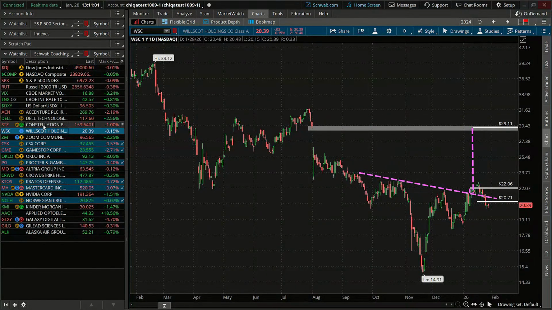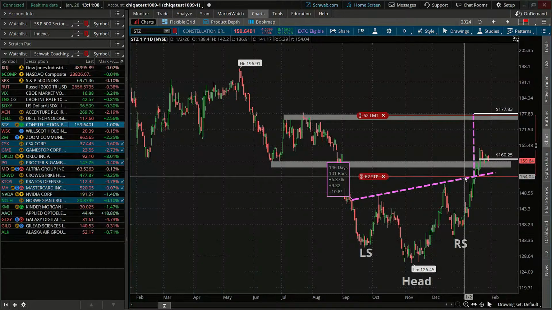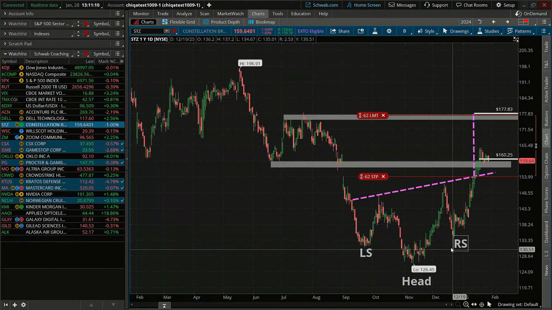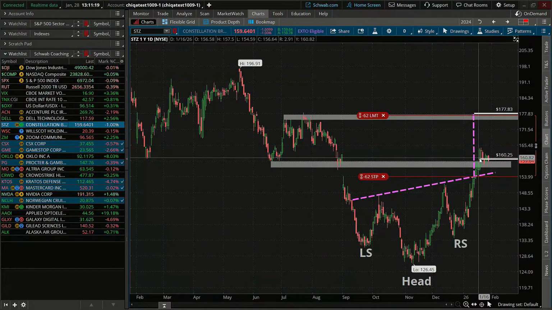Now, if we go back to STZ, the one we were looking at before, this one is slightly more bullish because you can see the neckline slants in the opposite direction, where you have not only the higher low on that right shoulder, but you also have the higher highs being formed on that neckline, and with that breakout too. So you guys can see you'll see flavors of these all around, even the head and shoulders tops and inverse head and shoulders like you see here. They may have that horizontal neckline, but sometimes they're a little bit slanted.